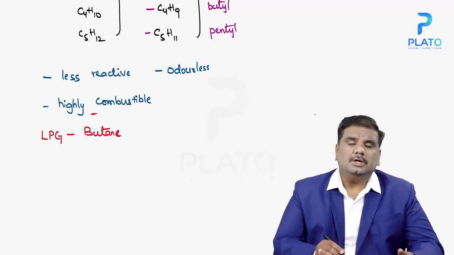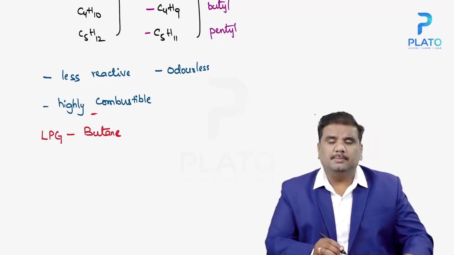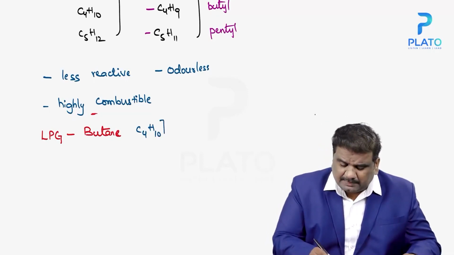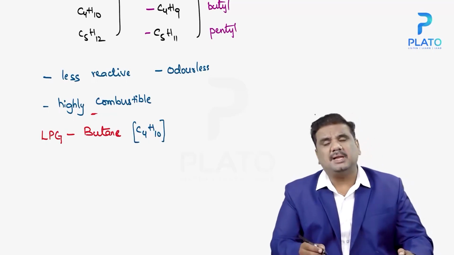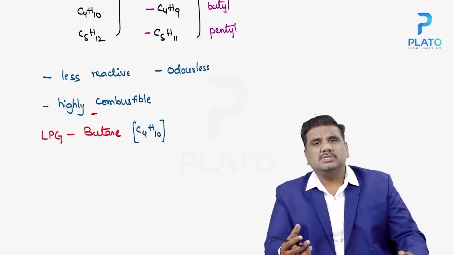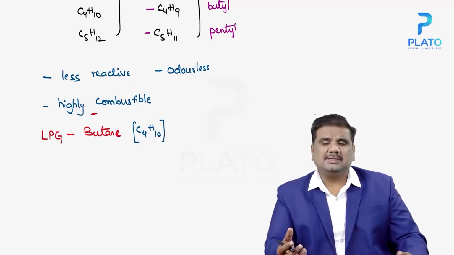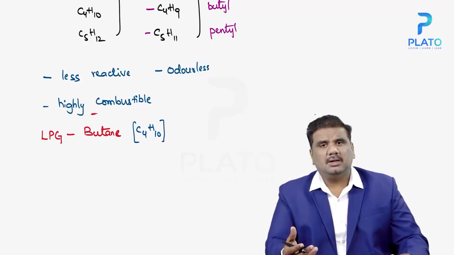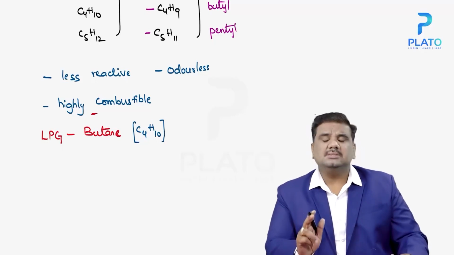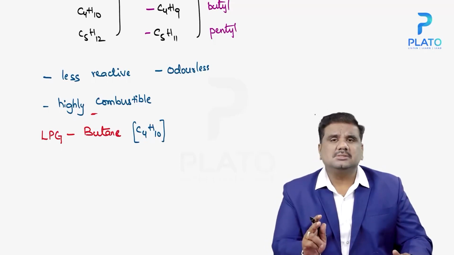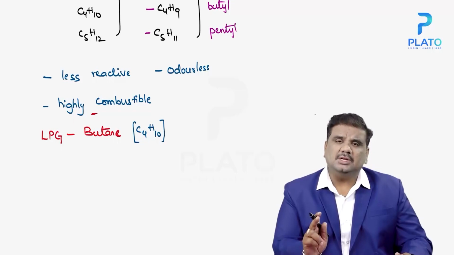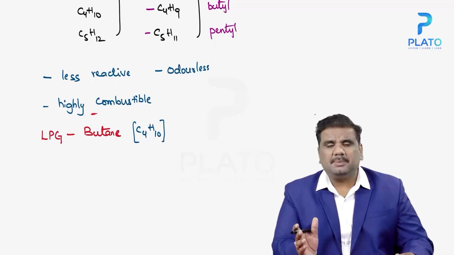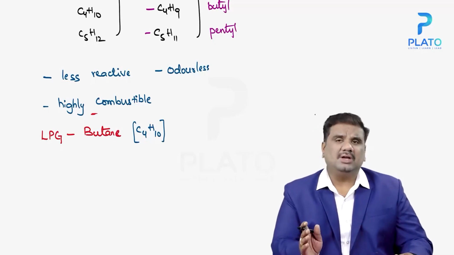The moment you are talking about butane, that is nothing but C4H10. It is highly combustible, but at the same time, it does not have any particular smell. But whenever we are using an LPG cylinder at home, whenever you find some gas leakage, you get some smell. So what is that particular smell, from which chemical, and why are we adding it? The reason is that since alkanes are odorless, to identify the gas leakage we need to add some chemical, or else it may explode. To avoid that explosion of the LPG cylinder, we add some chemical.